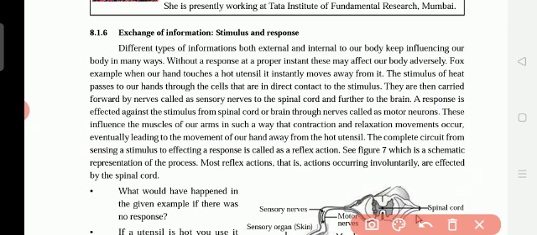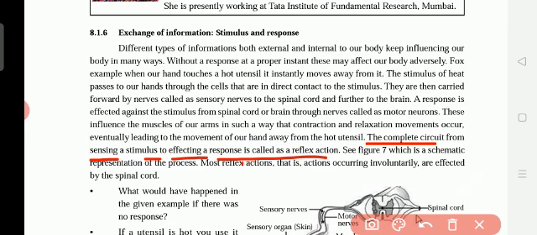The complete circuit from sensing a stimulus to effecting a response is called a reflex action. Underline this point. What is reflex action? When it is like a circuit, what does it mean? I will explain to you now.